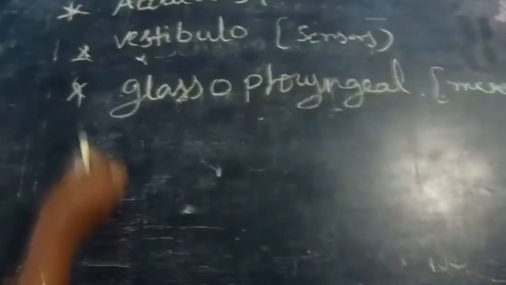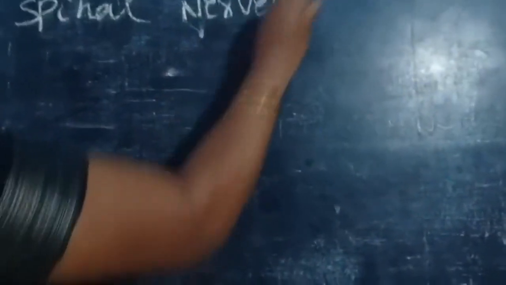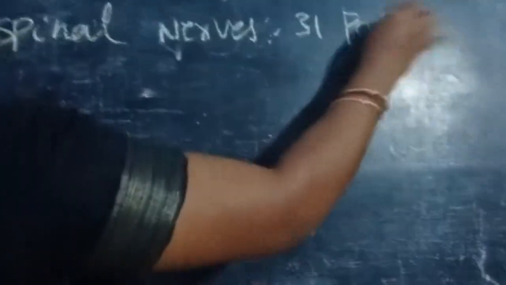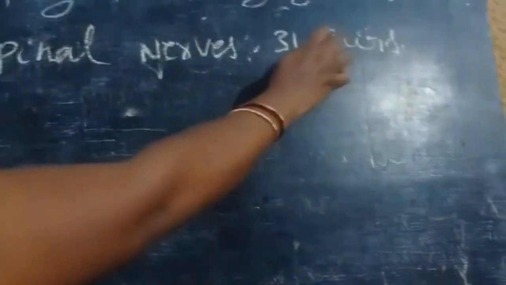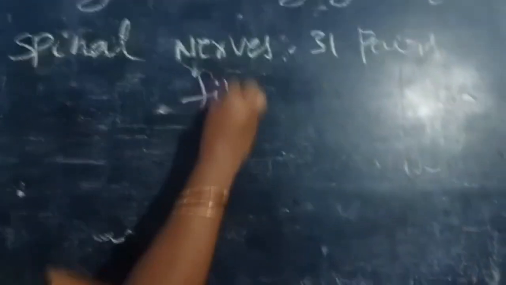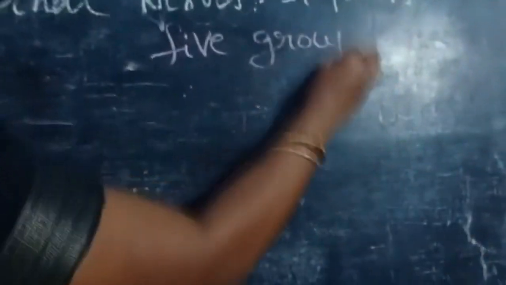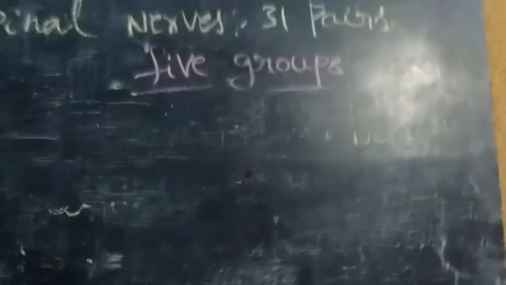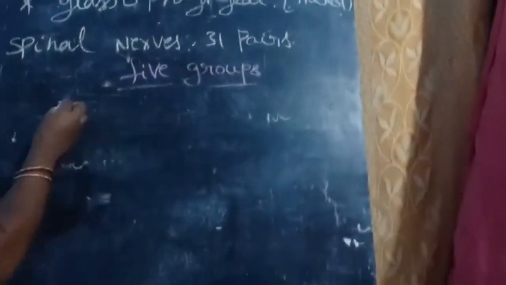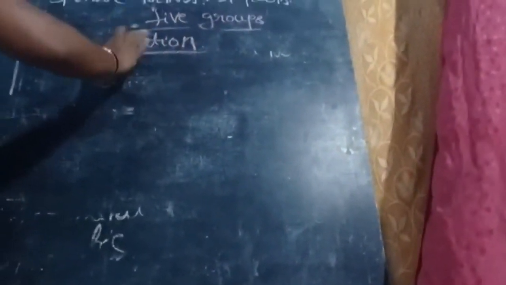Let us see spinal nerves. Spinal nerves are 31 pairs, which are classified into 5 groups, divided based on their location.